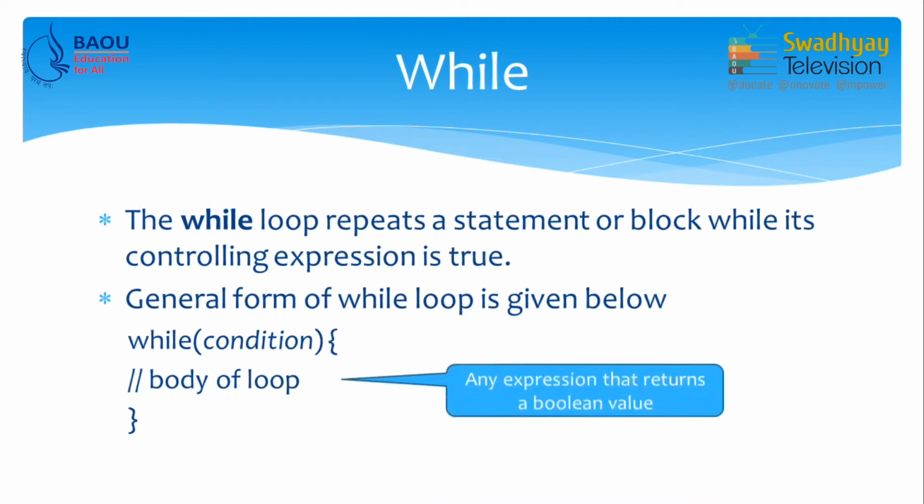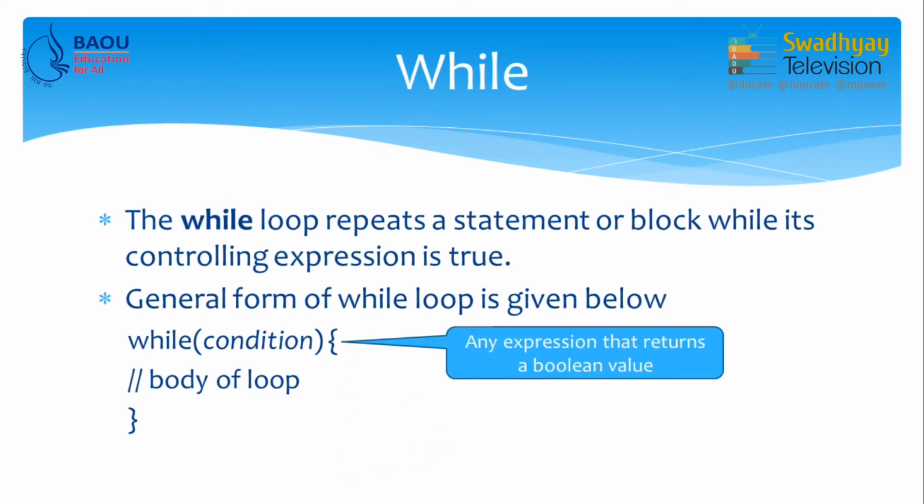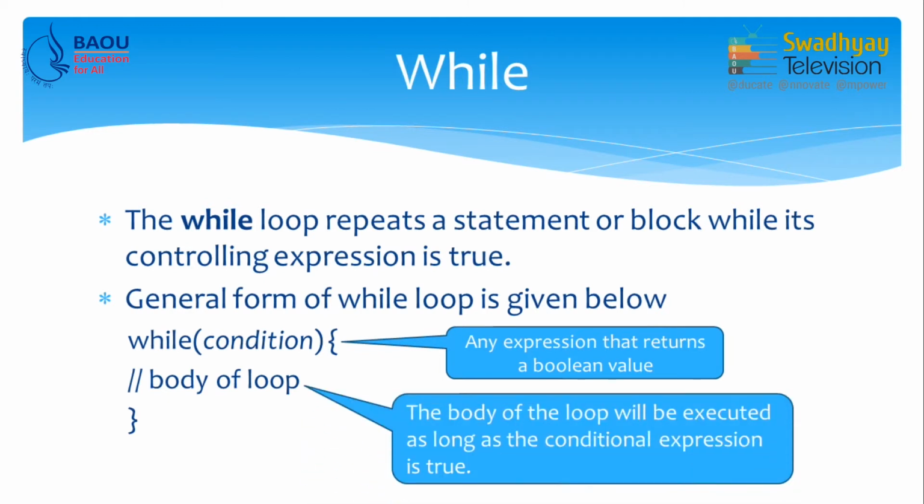The condition is any expression that returns a Boolean value. If that value is true, the body of the loop is executed, and when this condition is false, the loop will terminate. So, the body of the loop will be executed as long as the conditional expression is true.